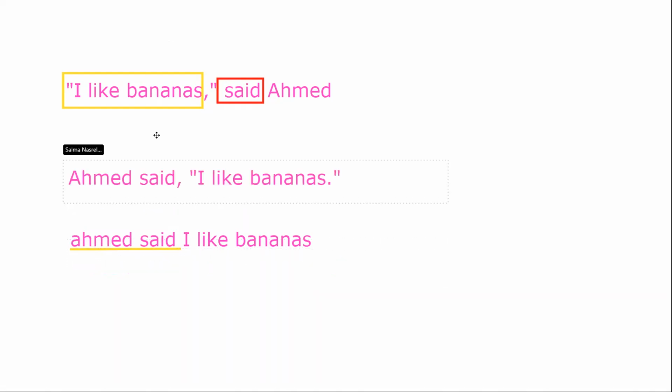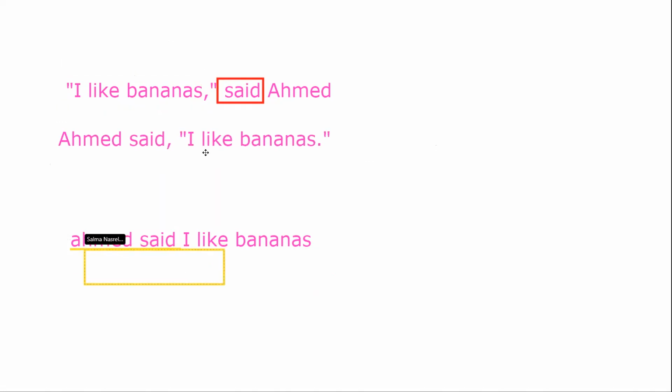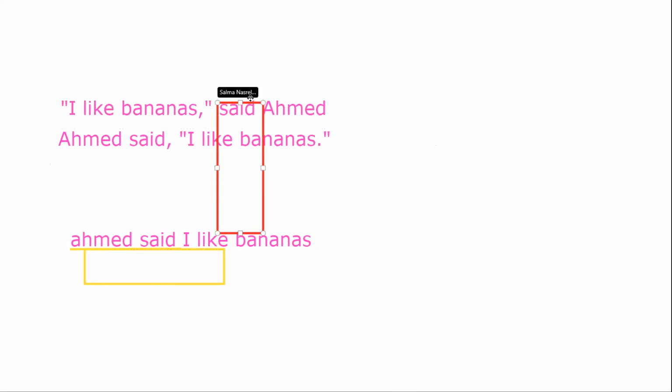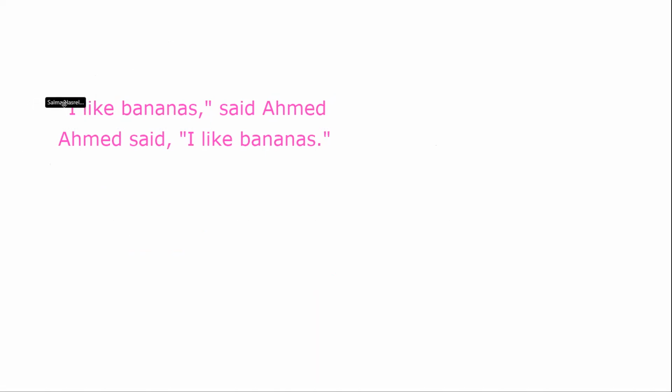All right. Look at both sentences carefully, with no additions in order not to confuse yourselves. Here we go. Open speech marks. I like bananas, comma, close speech marks, said Ahmed. Oh, I forgot something very important.